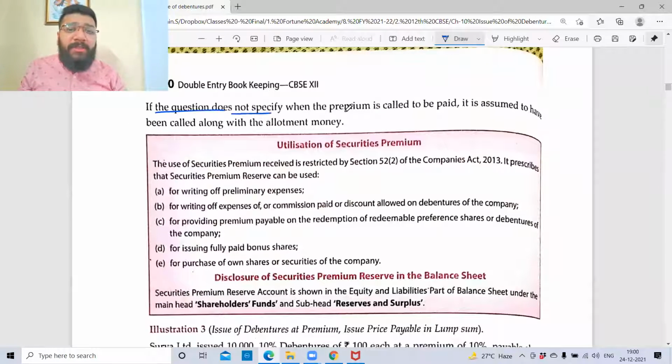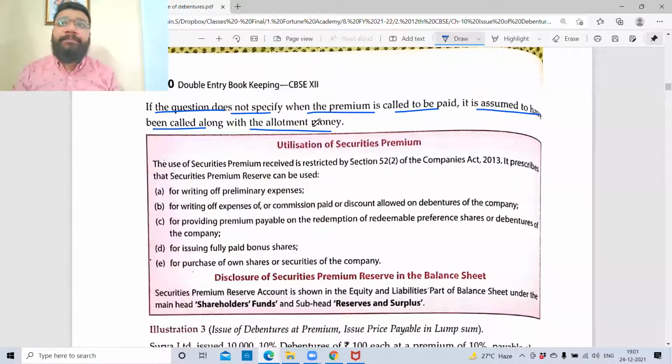If the question does not specify when the premium is to be paid, it is assumed to have been paid along with the allotment money. Can somebody explain me this point? Yes. Question will say that debenture is issued at premium. But when premium is collected, whether at the application stage, the allotment stage, or the call stage, nothing is specified. Nothing is given. So I have to make an assumption there. So the assumption will be that the premium is collected at the allotment stage.